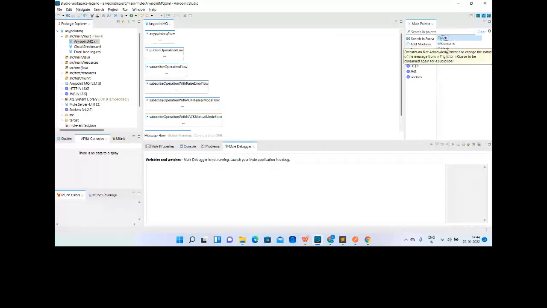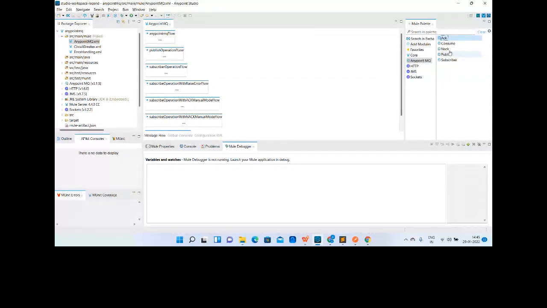NAC will send a negative acknowledgement to the queue that will state that the message is not consumed because of XYZ reason. So what it will do is change the status of the message from in-flight to in-queue, to be consumed again by another consumer or by an available consumer. Perfect.